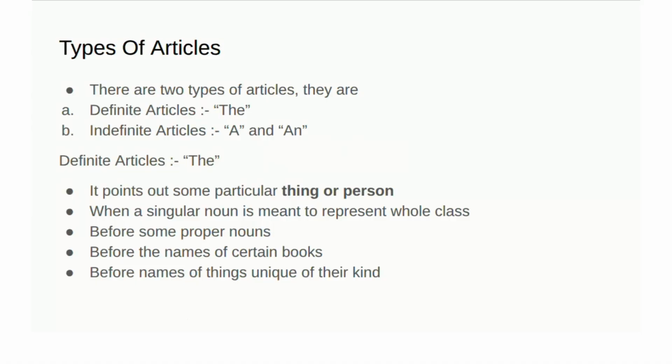Okay, so in the types of articles, we have two types: the definite article and the indefinite article. The definite article is "the", and the indefinite articles are "a" and "an". The definite article "the" points out some particular thing or person. It is used when a singular noun is meant to represent a whole class, before some proper nouns, before the names of certain books, and before the names of things unique of their kind.